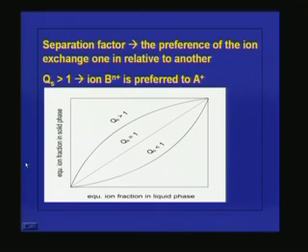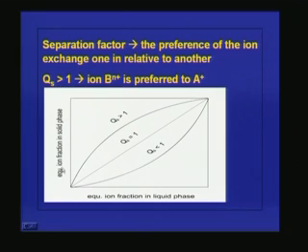So this Qs is a very, very important term, because by seeing the Qs we can make out whether the ion exchange is feasible or possible or not. If Qs is greater than 1, we will be getting a line like this, or the ion exchange process can be expressed like this.